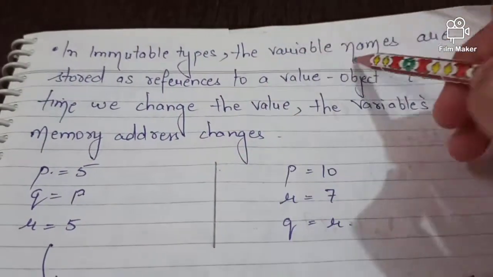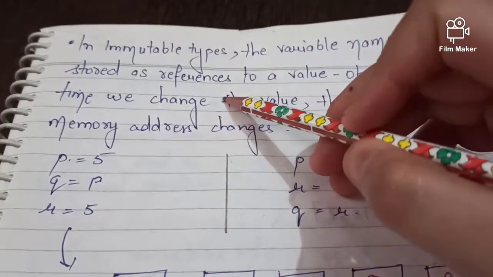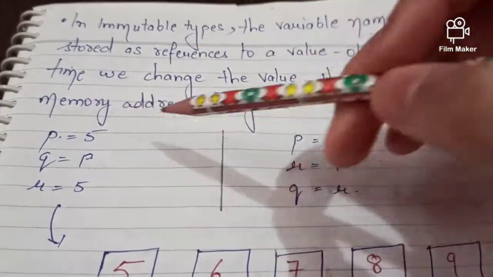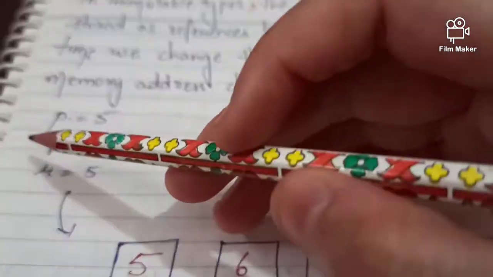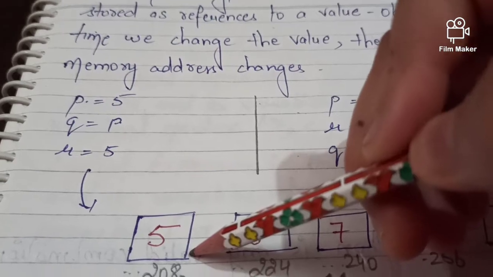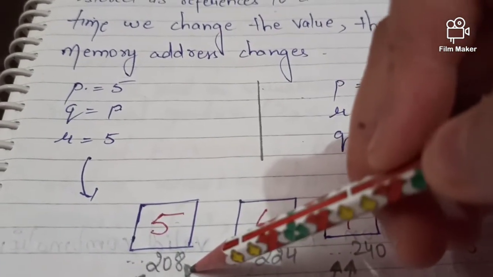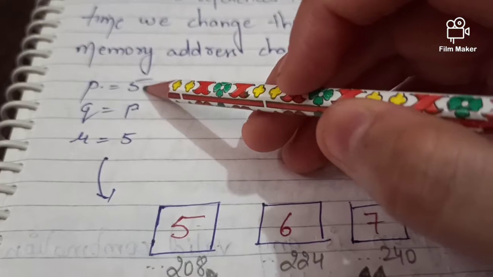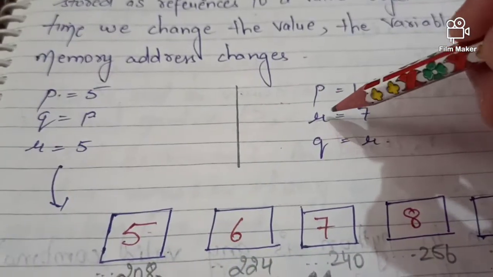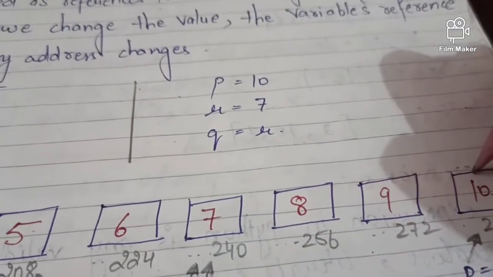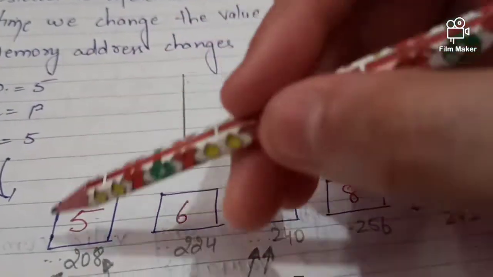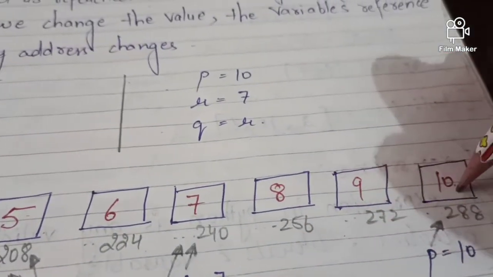In immutable types, the variable names are stored as reference to a value object. Each time we change the value, the variable reference memory address changes. What does this mean? Suppose I mention here p equal to 5. Wherever the 5 is stored in the Python library, that contains one specific address. If I change the value, suppose I have mentioned p equal to 5, and if I assign p equal to 10, then wherever the 10 is, the address will also change. Means every value has its own unique address.